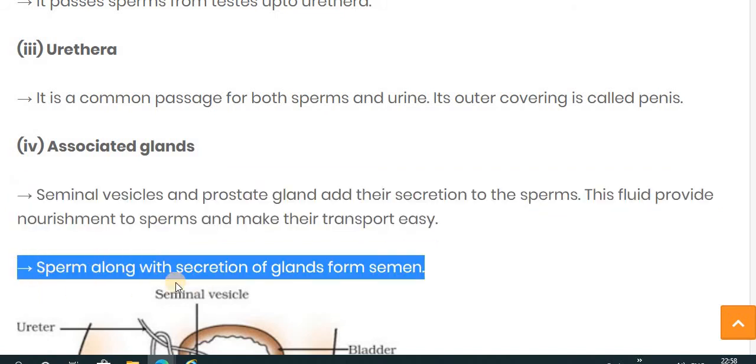The sperm produced in the testis mixes with the fluid secreted by the seminal vesicle and the prostate gland, and together they form the semen.